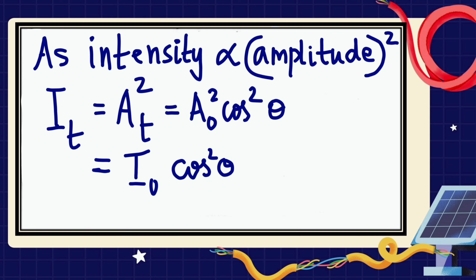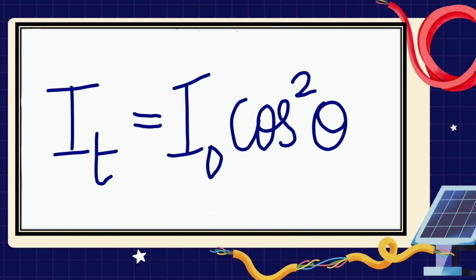As intensity is directly proportional to amplitude square, IT is equal to AT square, which is equal to A0 square cos square theta, which is equal to I0 cos square theta, where IT is the intensity of the light transmitted through the analyzer and I0 is the intensity of the incident plane polarized light. The mathematical expression for Malus law is IT is equal to I0 cos square theta.